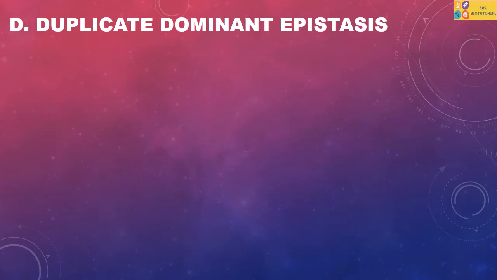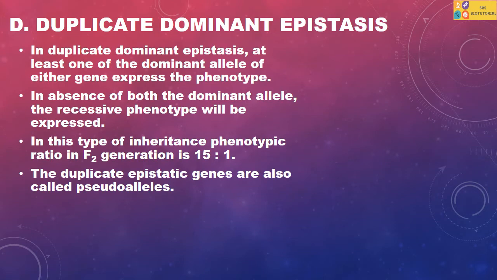Duplicate dominant epistasis. In duplicate dominant epistasis, at least one dominant allele of either gene is required to express the phenotype. In the absence of both dominant alleles, the recessive phenotype will be expressed. The phenotypic ratio of duplicate dominant epistasis is 15:1.